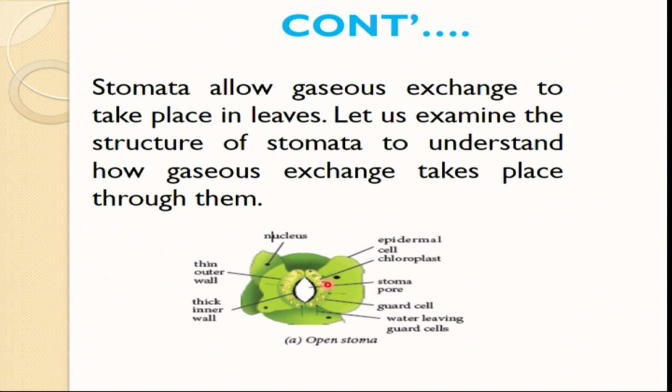Let us examine the structure of the stomata to understand how gaseous exchange takes place. We are going to see how the structure of the stomata looks, and how it carries out the process of gaseous exchange. We have the diagram here. This is the nucleus, the thin outer wall, the thick wall, and the epidermal cells. We have chloroplasts, and you know the function of chloroplasts is to trap sunlight energy. And we have the stomata pores, which are now trying to expand.